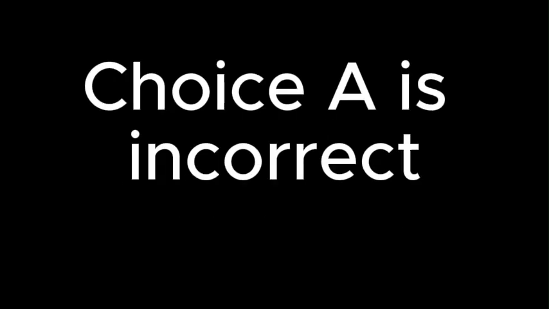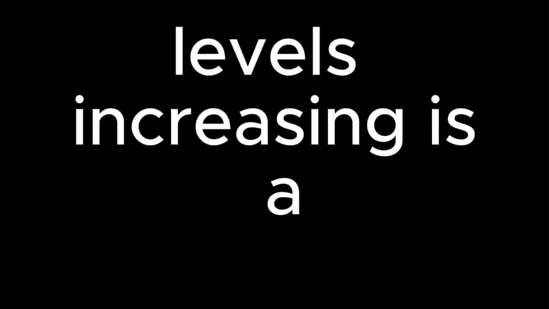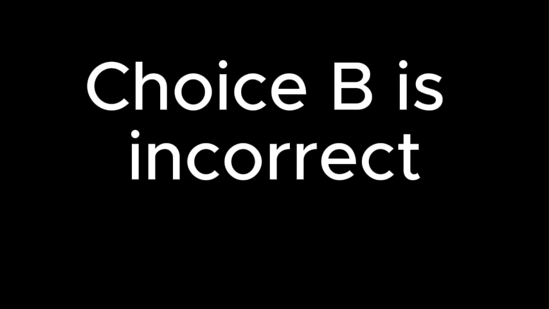Choice A is incorrect because, furthermore, illogically signals that the information in this clause merely adds to the previous information about the audio distorting as carbon levels rise. Instead, the listener's ability to hear carbon levels increasing is a result of that distortion. Choice B is incorrect because, by comparison, illogically signals that the information in this clause is being compared to the information about the audio distorting as carbon levels rise. Instead, the listener's ability to hear carbon levels increasing is a result of that distortion.